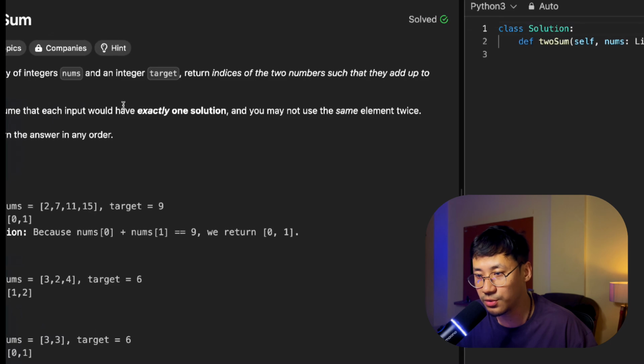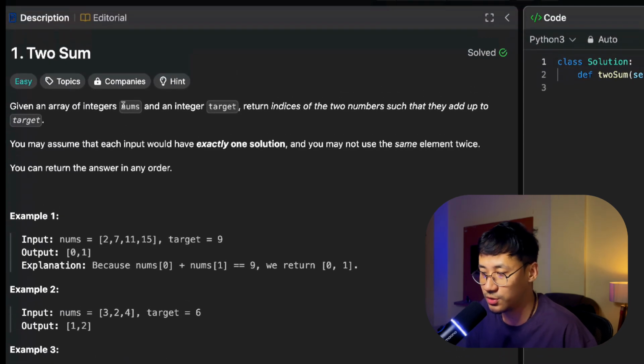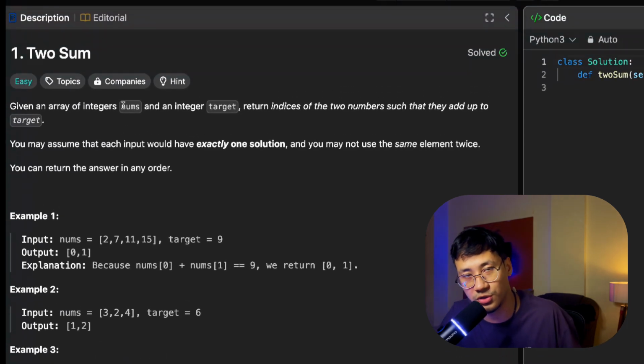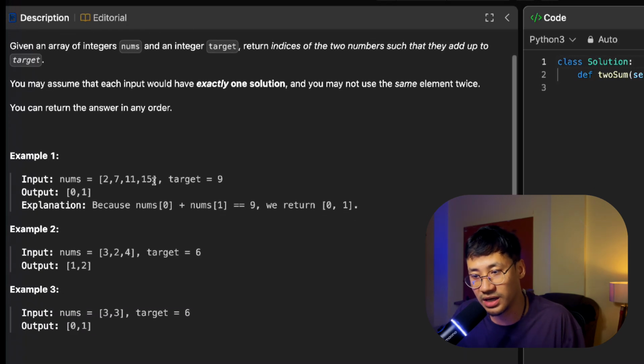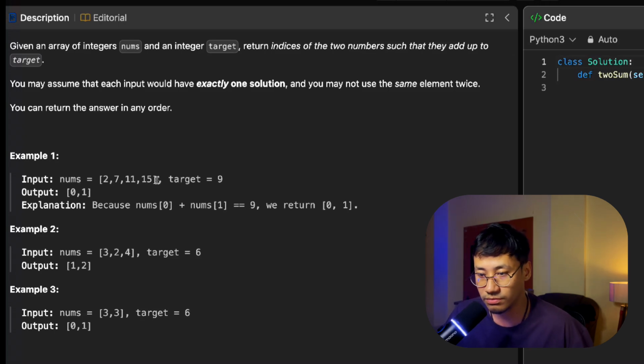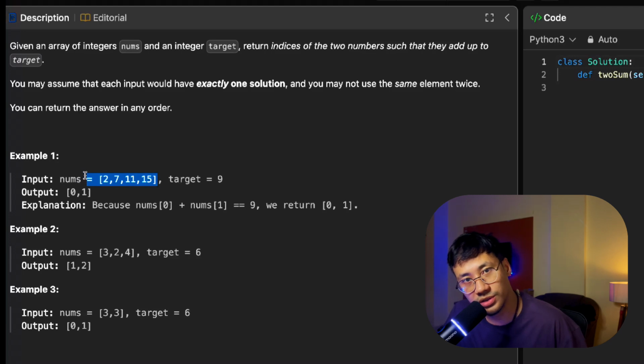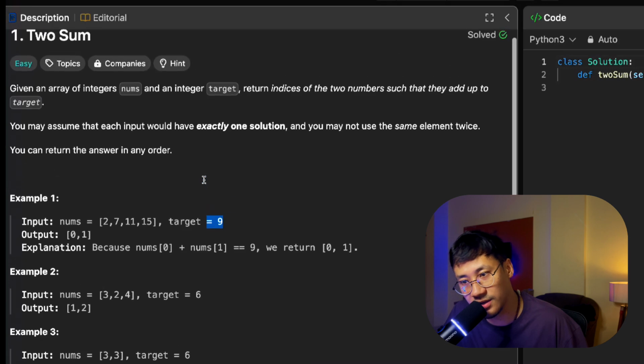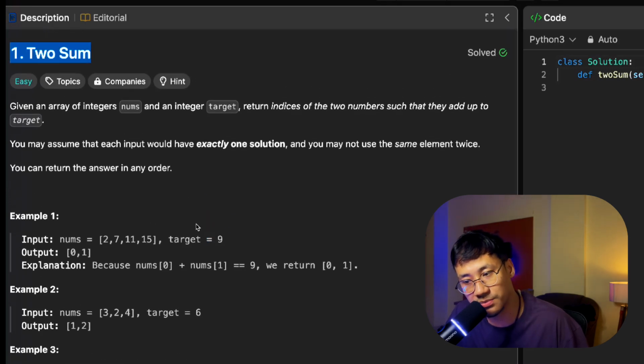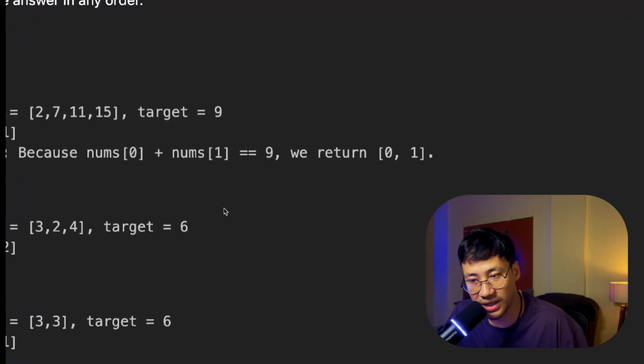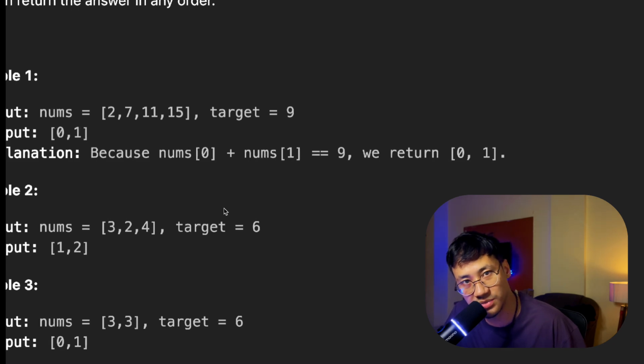Alright, so first of all you need to understand the question, and then you need to start solving it. So here the question is Two Sum. Basically, let me directly explain to you. You can read it on your own PC. You are given nums and a target, that is nothing but an array. So you are given an array and a target, and you need to find two numbers that sum up to the target. It is as simple as that. Two numbers that sum up to the target.